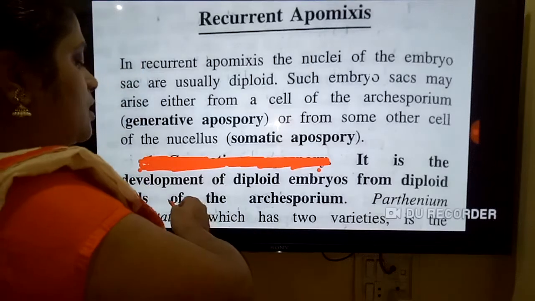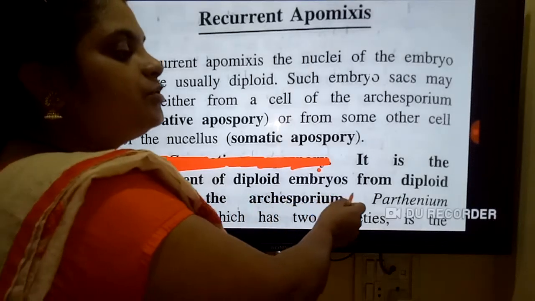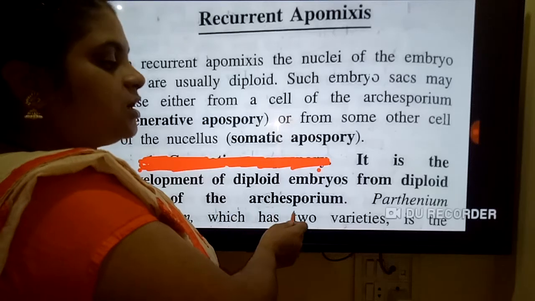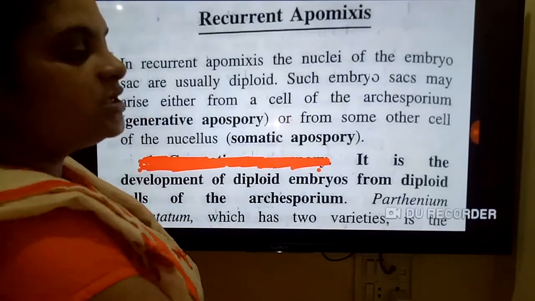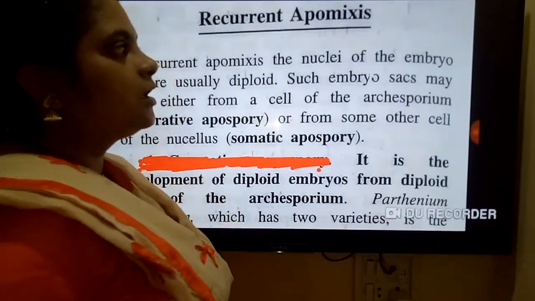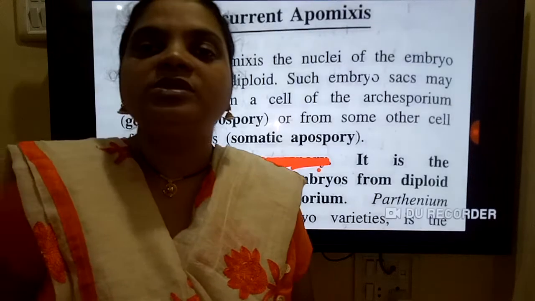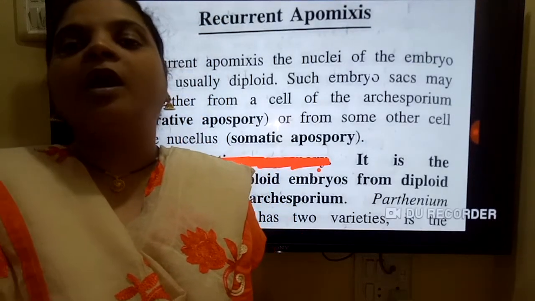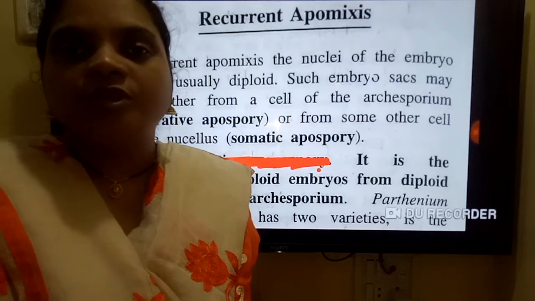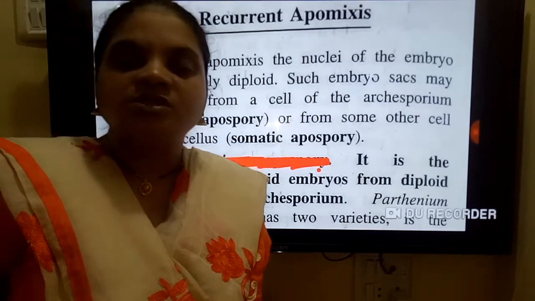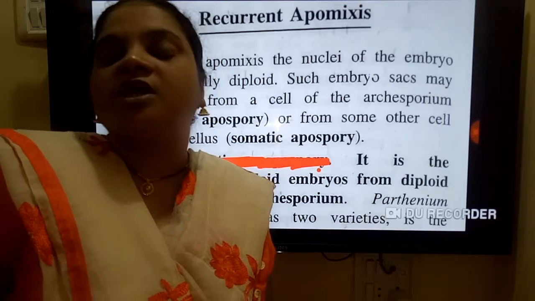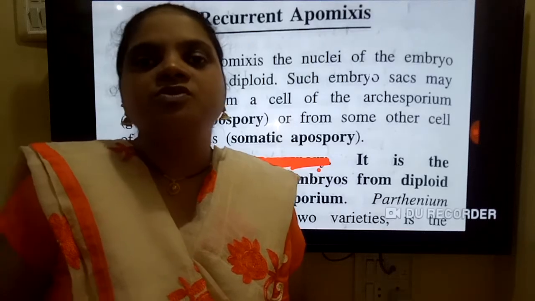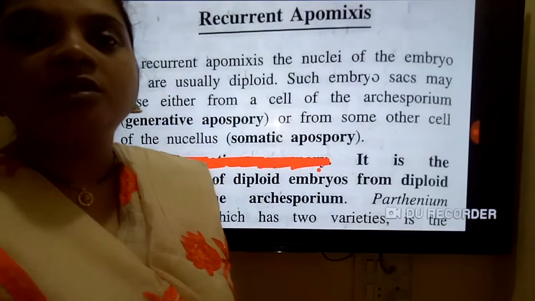So it is the development of diploid embryos from the diploid cell of the archesporium. The example given is Parthenium. In recurrent apomixis, the embryo is formed by the archesporium, which forms the embryo sac, and that embryo sac is of the diploid type. So this is all about recurrent apomixis.